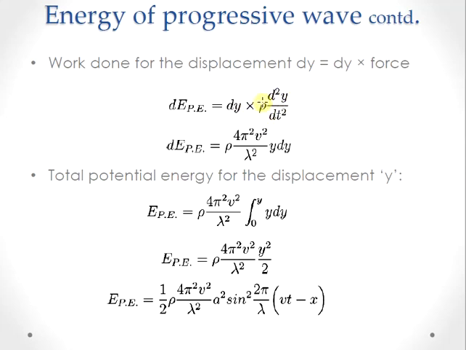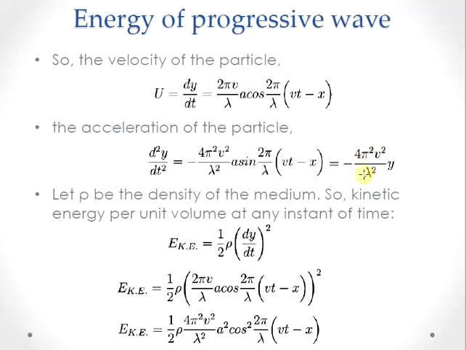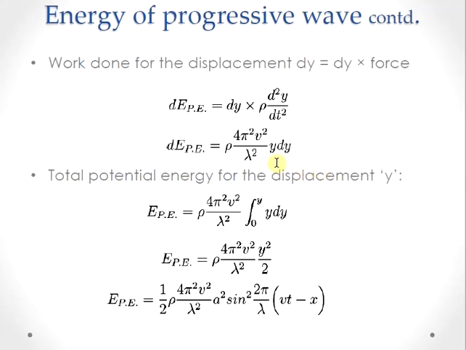But in this case, since we are considering a unit volume, we can replace mass by density. So this is dy into ρ d²y/dt². In both cases, we are considering the potential energy and kinetic energy per unit volume. So dE_PE should be equal to, substituting for d²y/dt² from this expression and ignoring the negative sign here, ρ (4π²v²/λ²) y dy.